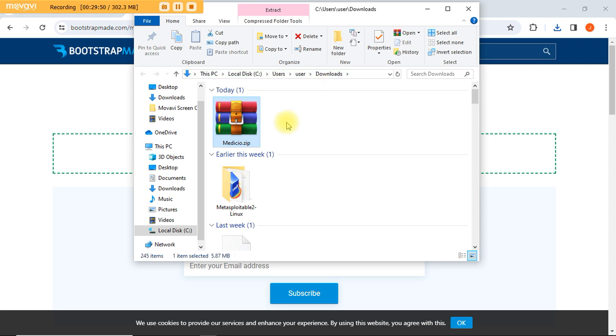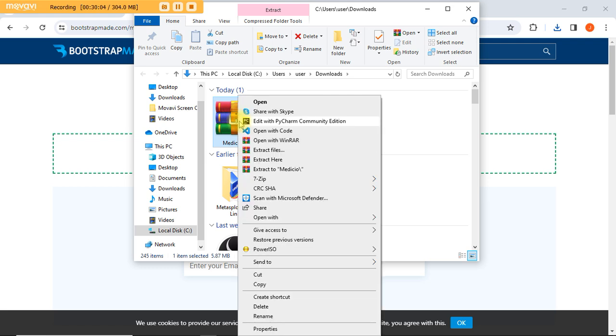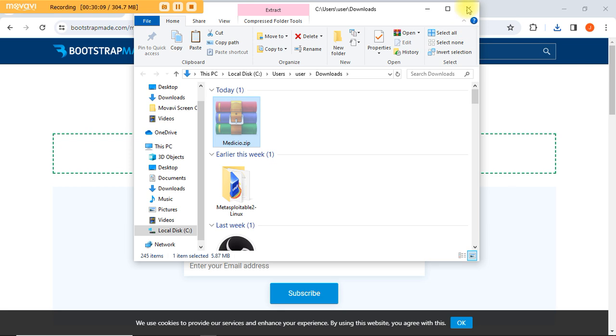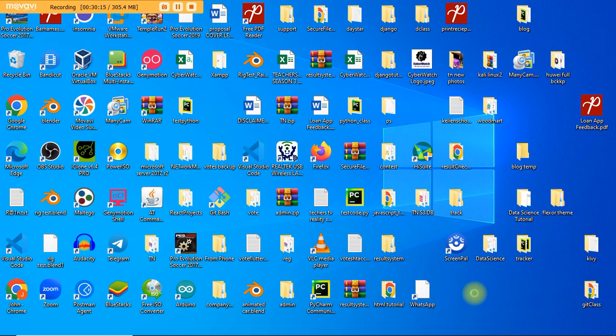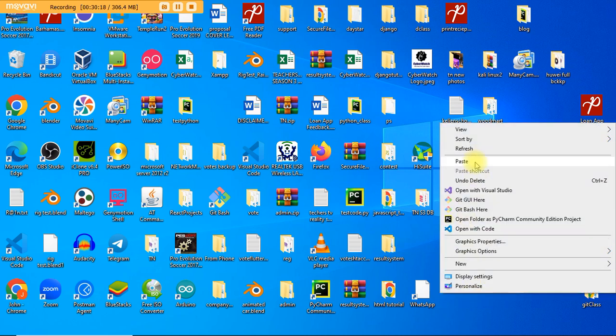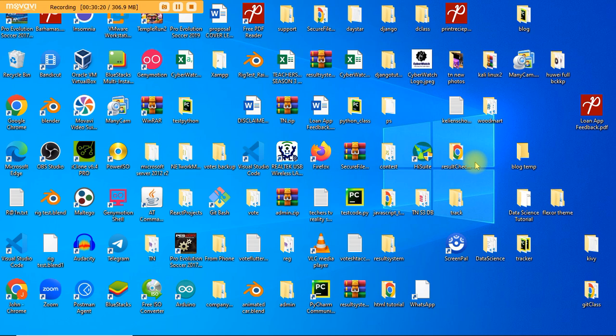So what I'm going to be doing, like I told you before, this Medicio, we can't use the file like this. So I'll click on this file. Let me even move it from the download folder to our desktop. So I'll do cut. Let me bring all these down, and I'll come here and do paste. Where is it? Okay, it's here.